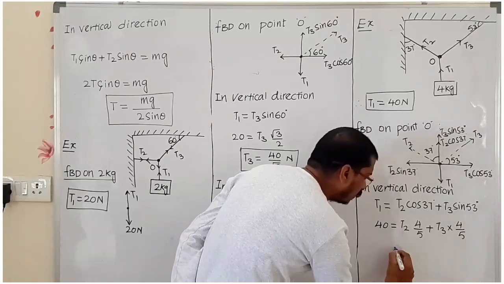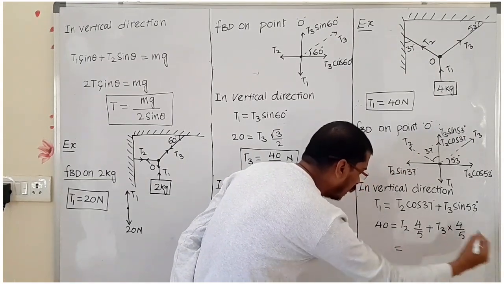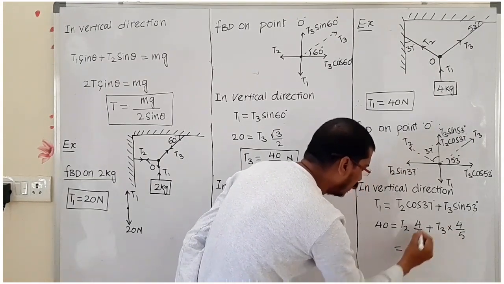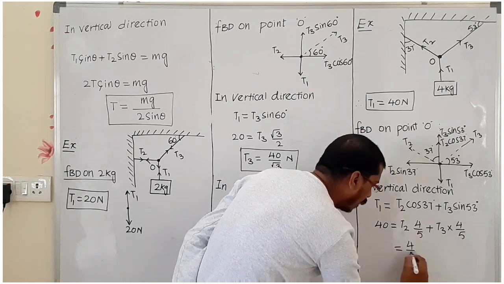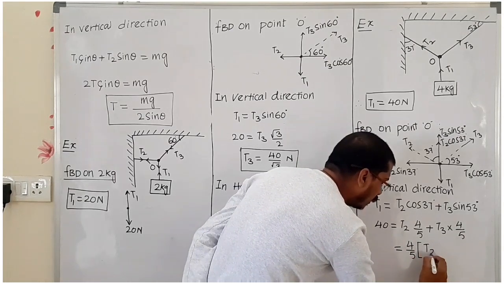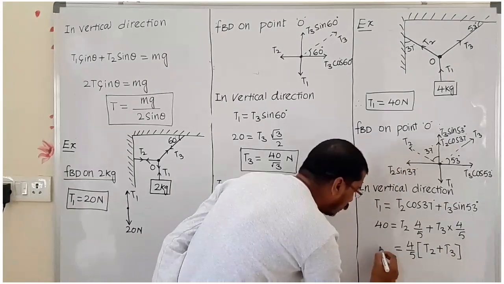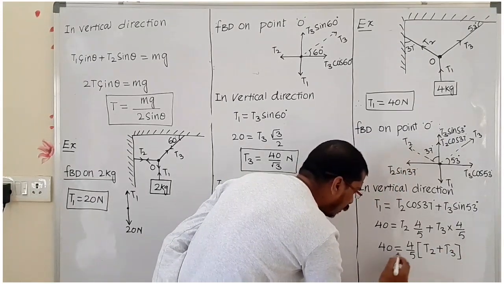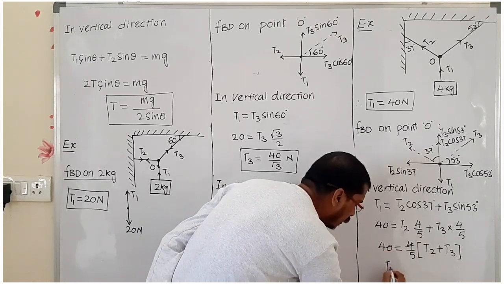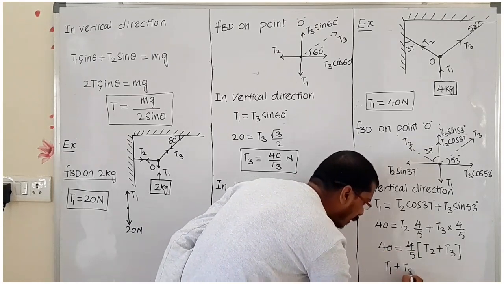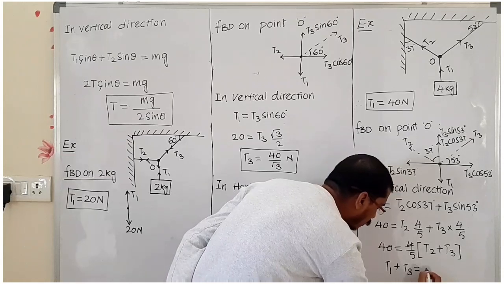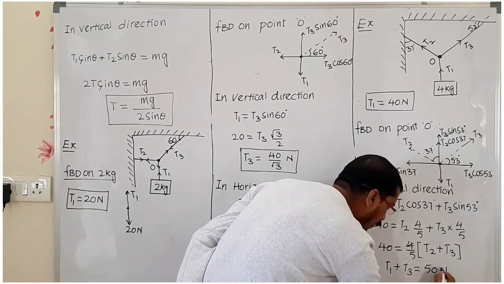Now here if I take 4 by 5 common, it is T2 plus T3, and again it is 40. If I cancel, T2 plus T3 equals 50 Newton.